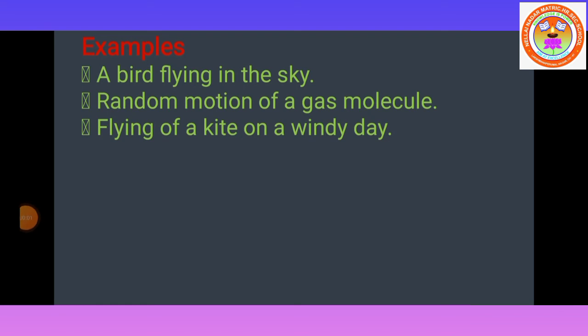Examples: a bird flying in the sky, a random motion of a gas molecule. Students, you know the motion of the gas molecules. The molecules move in a gas. That is one of the examples for the three-dimensional motion. Next, flying of a kite on a windy day. These are the examples for the motion in three dimensions.